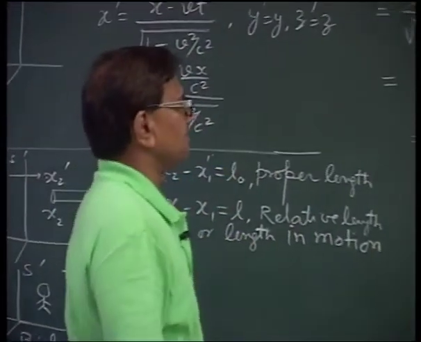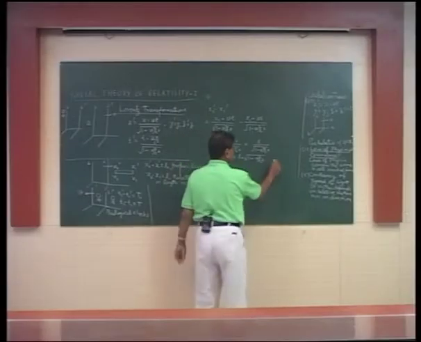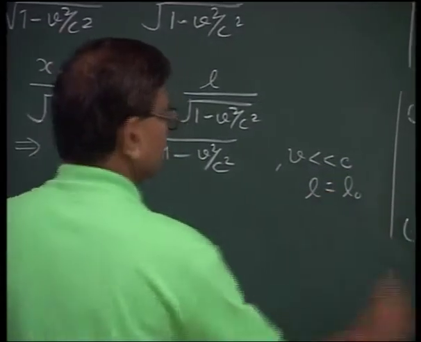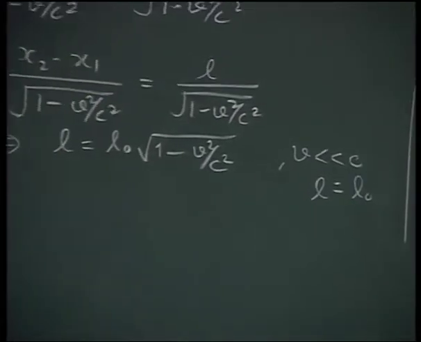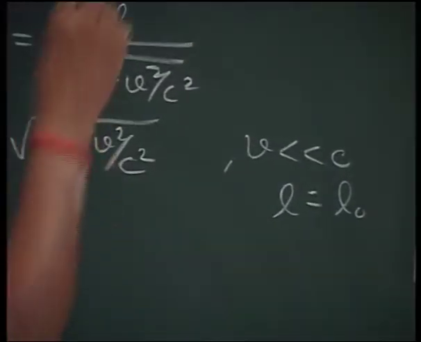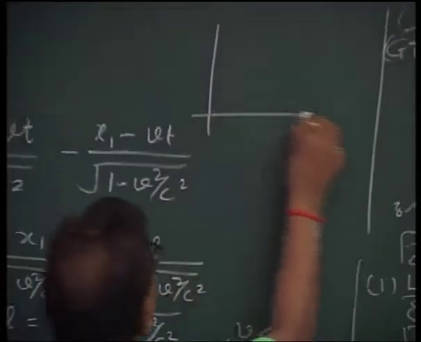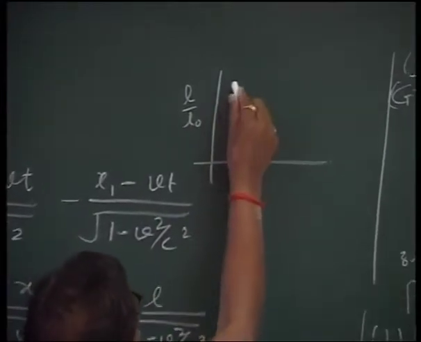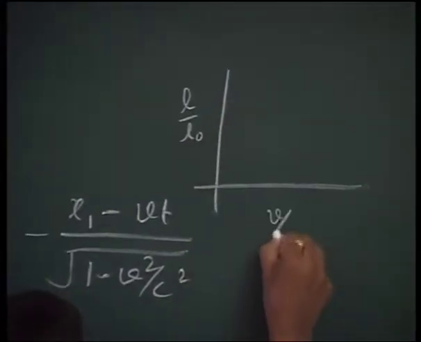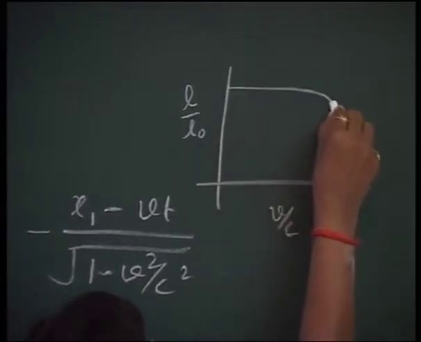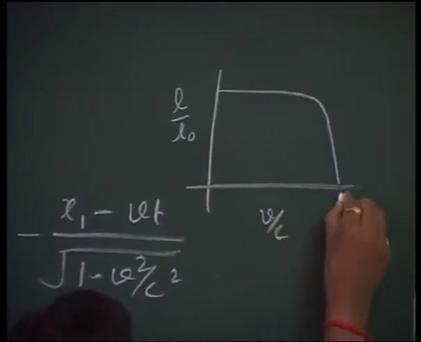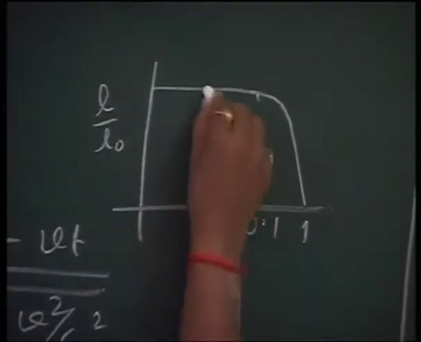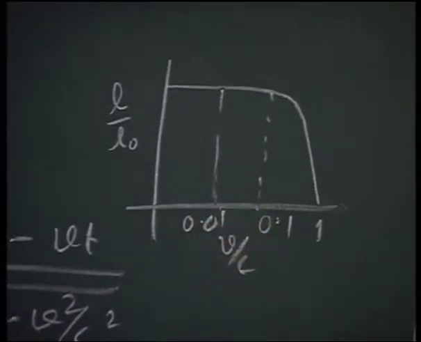The second important aspect is that for v much less than c, L is equal to L0. That means we have the classical result. We can depict this variation graphically also by plotting L upon L0 against v by c, and you see that the variation becomes important only when v is comparable to c.